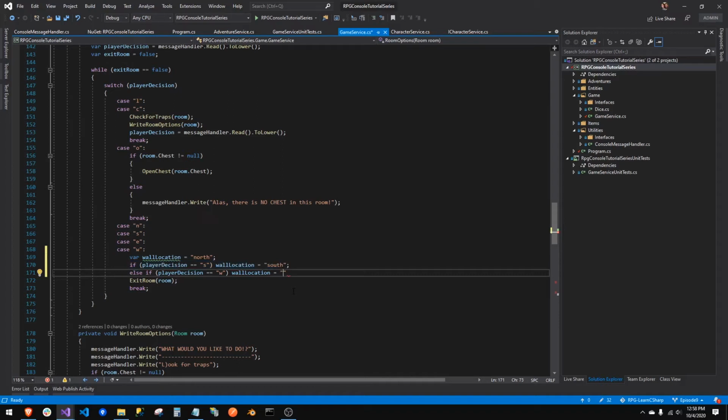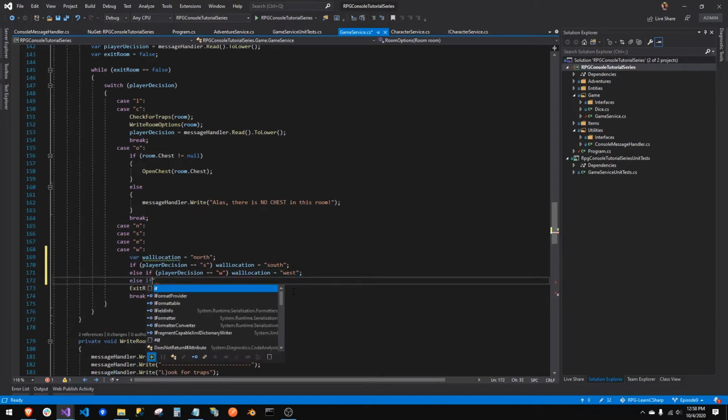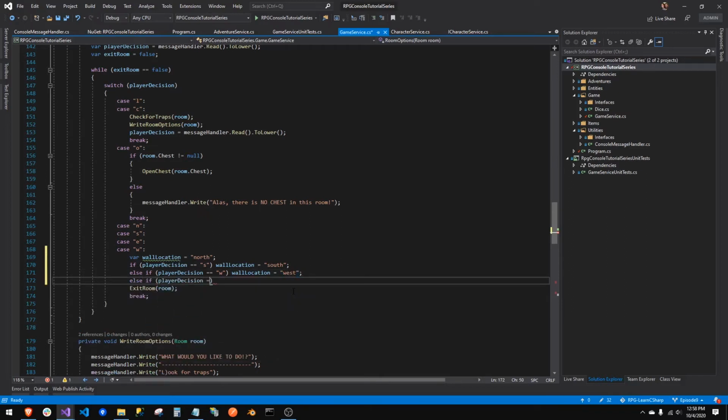I don't normally like doing shorthand because it doesn't always make it easier to read. But whatever, it's there. You can use it. Be sparing with too many shorthand ways. I like being more explicit, even if it takes more lines of code, it's easier to read. Trust me, if you're looking through a ton of code. Otherwise, wall location equals east.